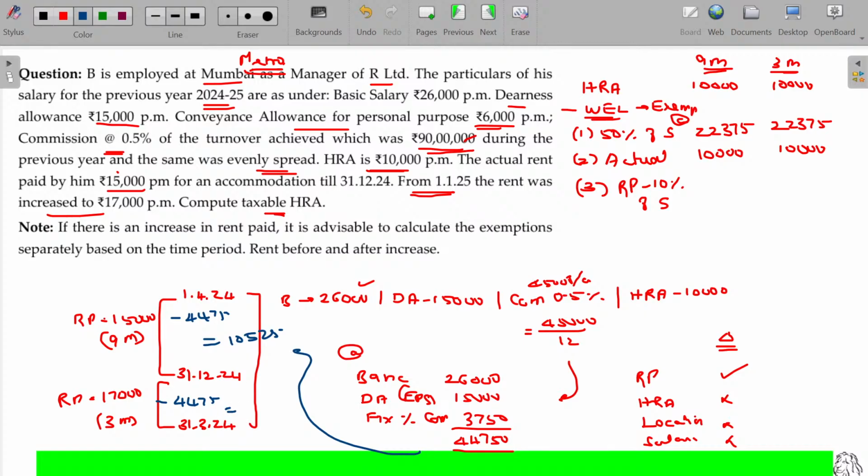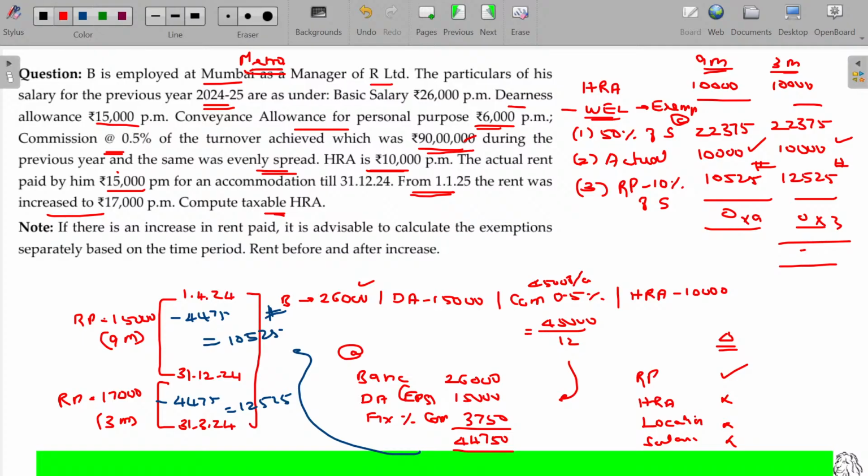So 15,000 minus 4,475 is 10,525. Then for the next period, 17,000 minus 4,475 is 12,525. Among the three, the least being 10,000. Here also 10,000. Nothing is taxable. Automatically, nothing is taxable for the whole year.